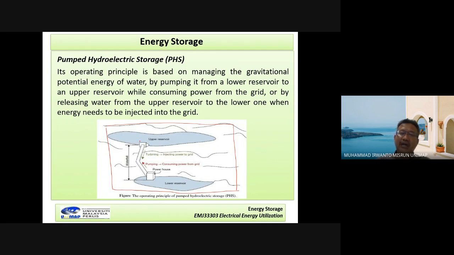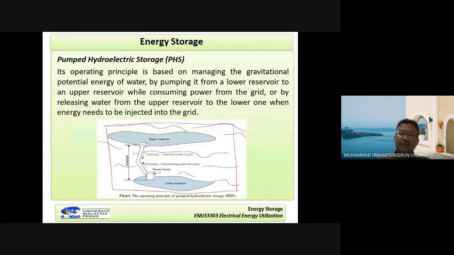Between the upper reservoir and lower reservoir, they are connected by a pipe, which we can also call a penstock.